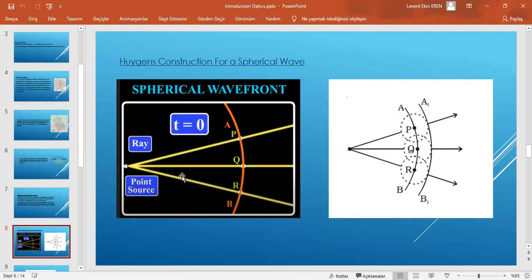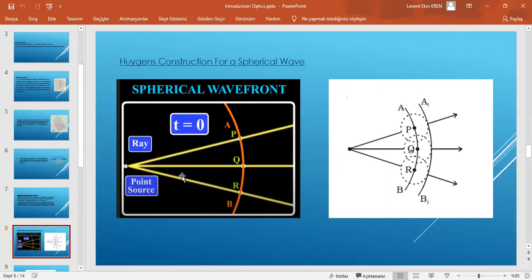The secondary wavelets must be directed backward as well as forward from the secondary point sources. If this were correct, we would get a surface such as A double prime, B double prime as a back wave, but experimental results don't show the presence of any such back wave.